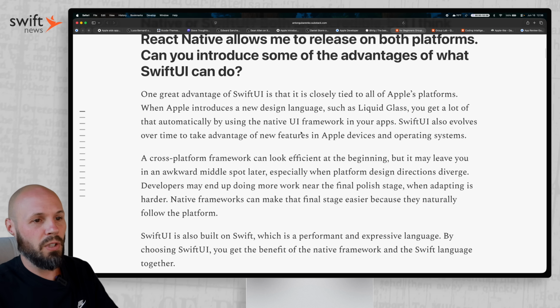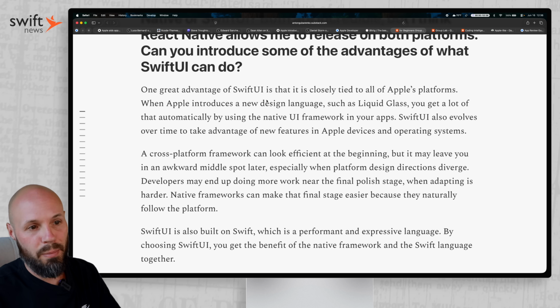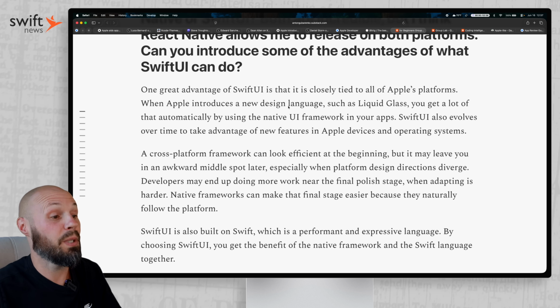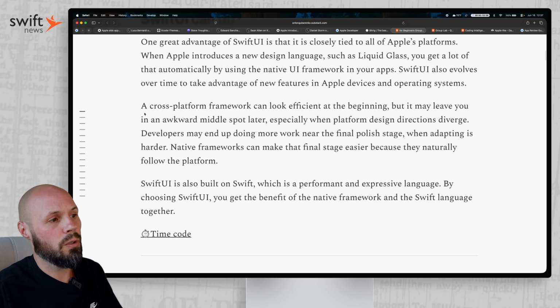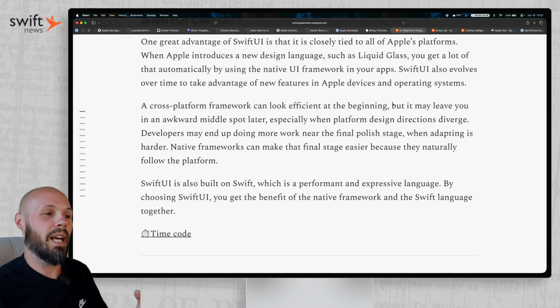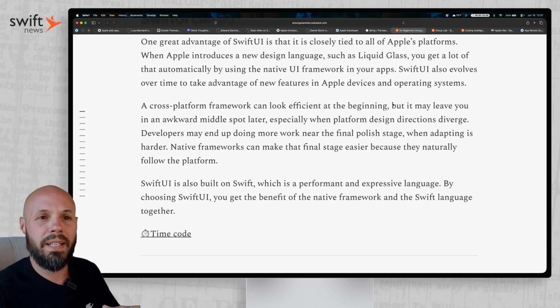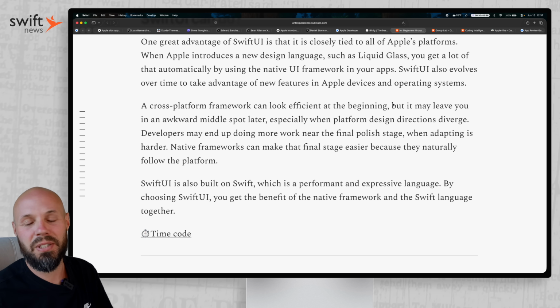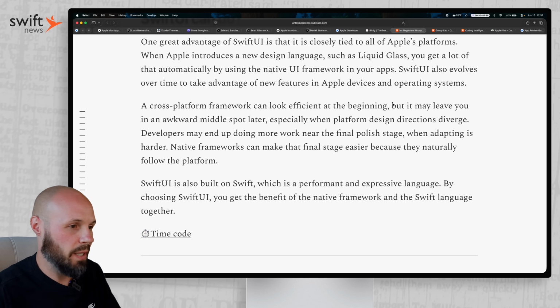The first paragraph talks about how SwiftUI is closely tied to Apple's platforms. You get the liquid glass stuff out of the box, you get that first-party integration. Can't argue with that. That can't be undersold. That's a huge thing. And then, cross-platform can look efficient in the beginning, but as you get deeper into the project and the platforms diverge, that initial time savings kind of disappears. For new developers, that can be a gotcha.